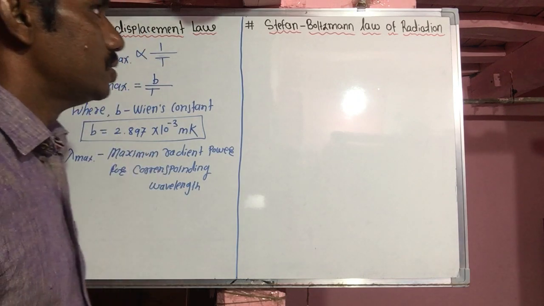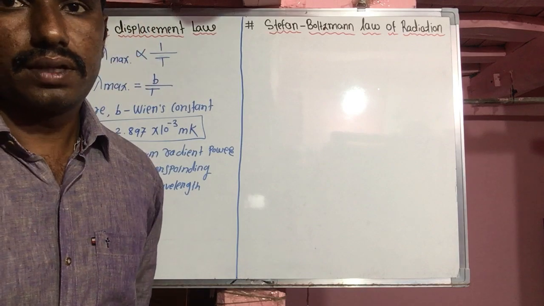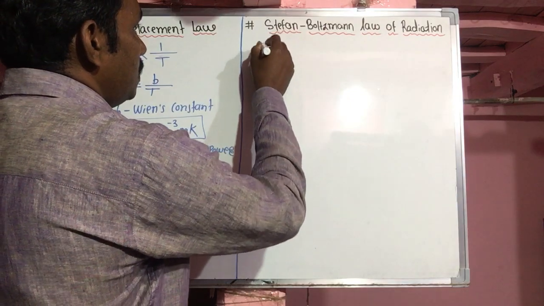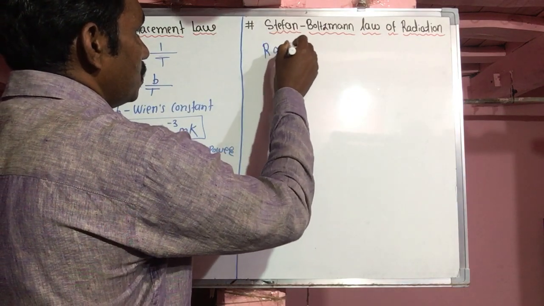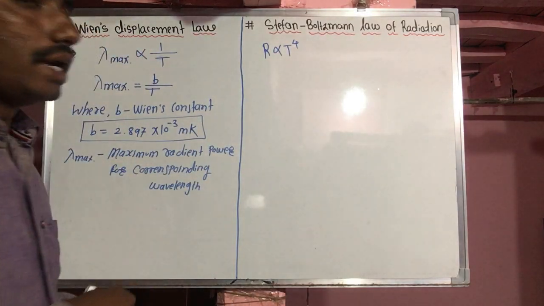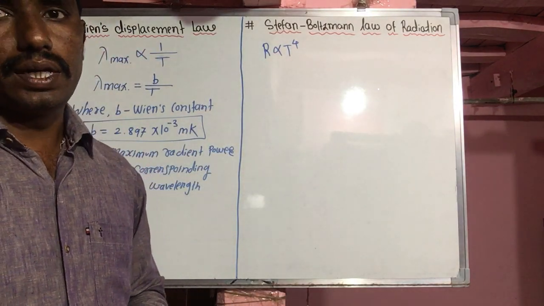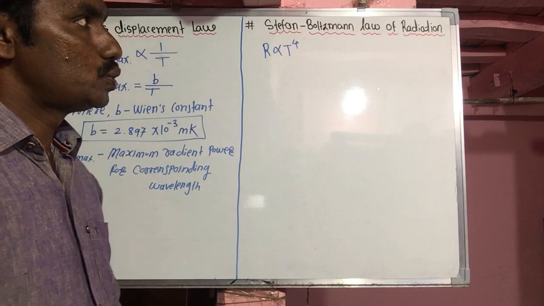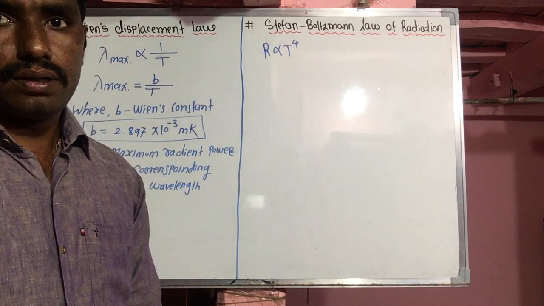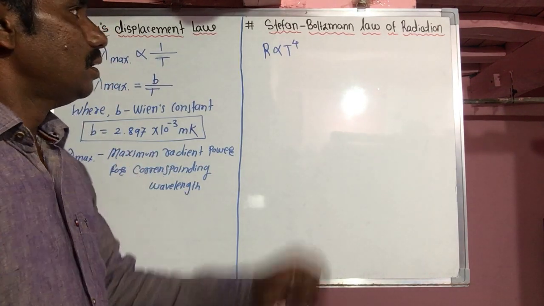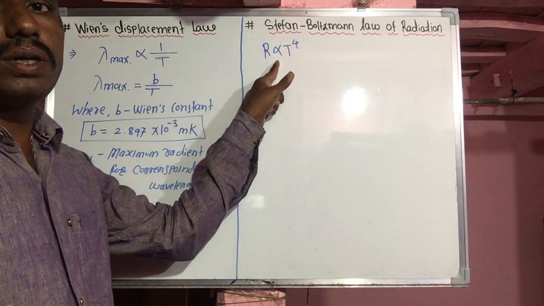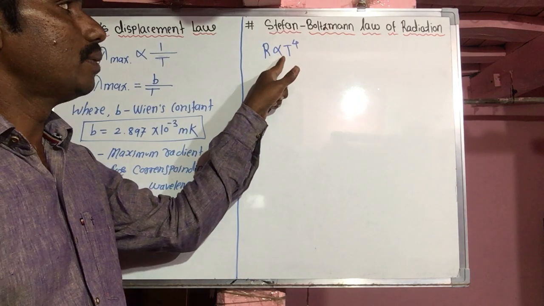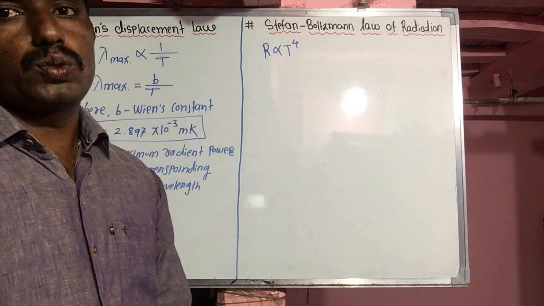What about the Stefan-Boltzmann law of radiation? What is the statement of this law? R is directly proportional to T raised to 4. R means the radiant power emitted per unit area per unit time, which is directly proportional to the fourth power of the absolute temperature of that body. So according to the statement, the radiant power emitted per unit time per unit area of a perfect black body is directly proportional to the fourth power of the absolute temperature.